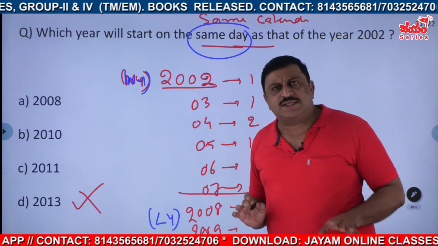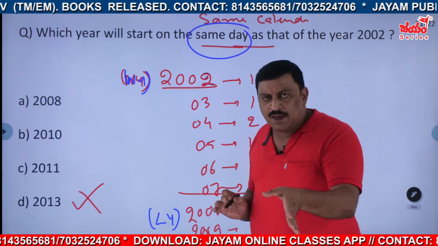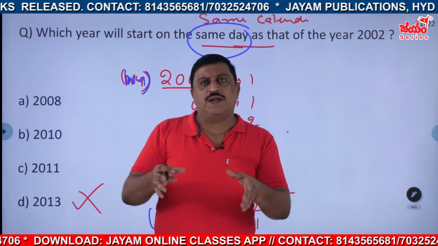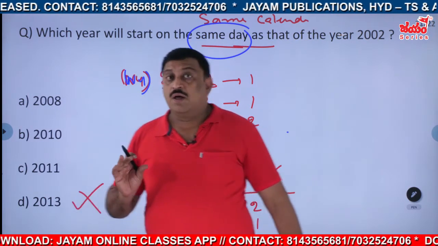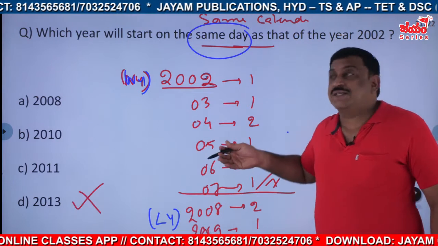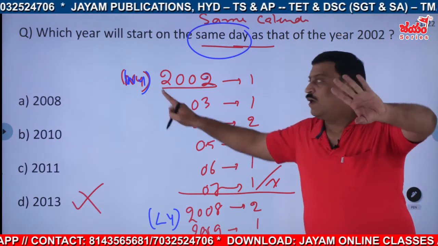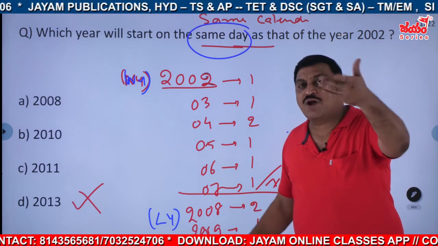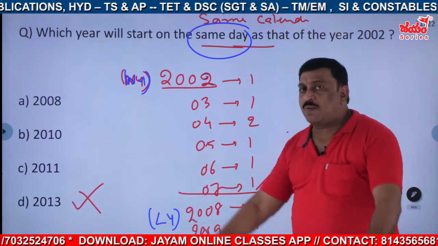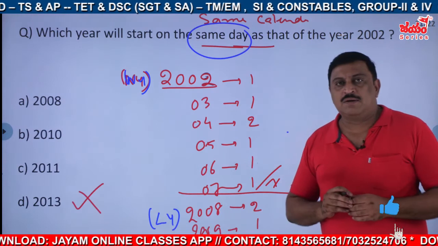To get the same day, the logic is what? Odd days must be either 0 or 7, 14, 21 like that, right? But for the same calendar, an extra condition is there, both should be the same. For the same day, no need. There is no need for the condition that both should be normal years or both should be leap years. They'll start on the same day, that's all.